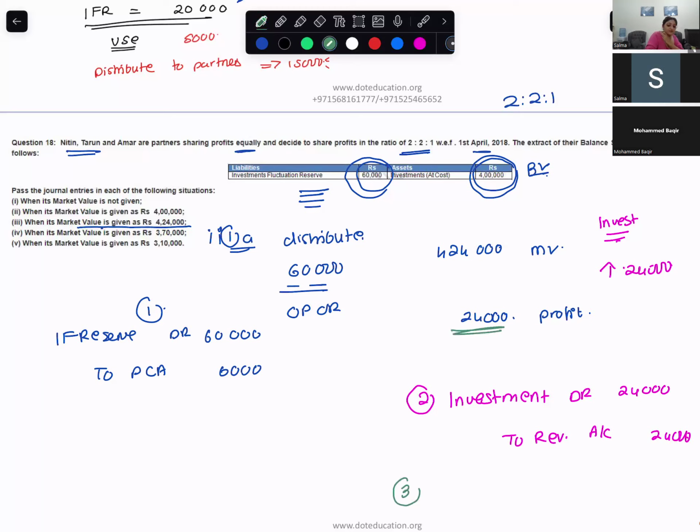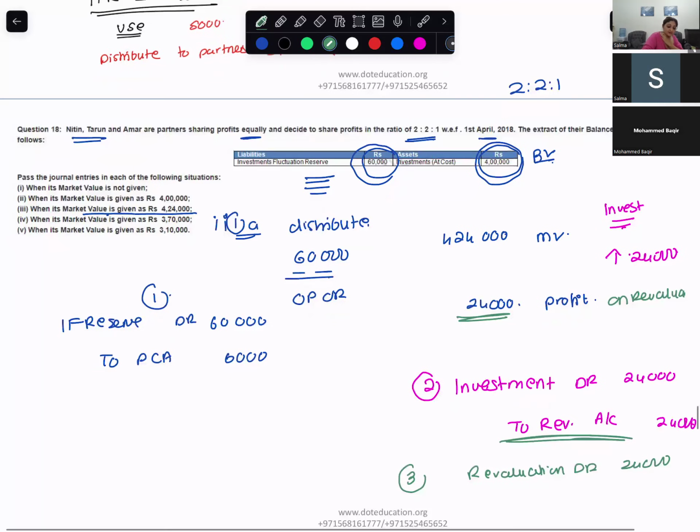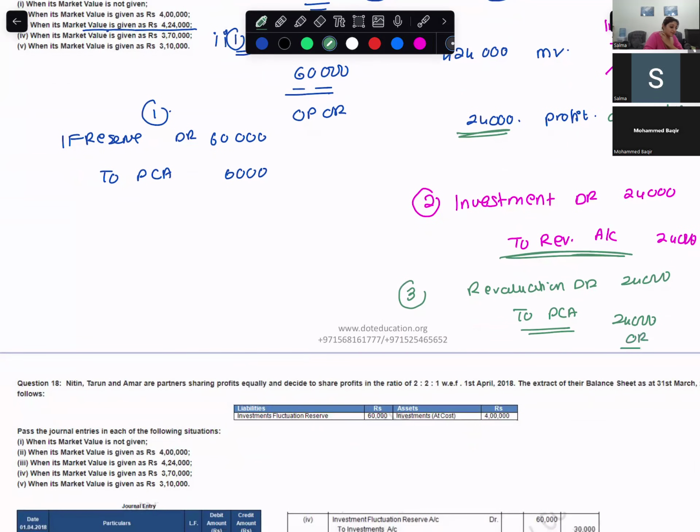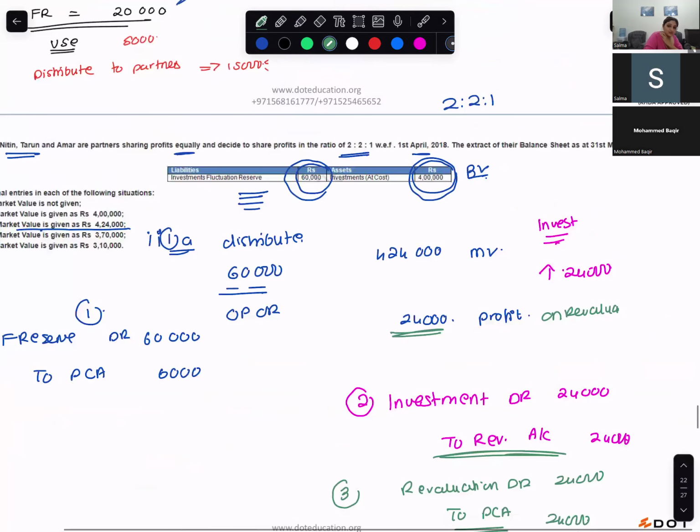There's a profit on revaluation, right? So this profit on revaluation will go to whom? To the partners. So this revaluation account would be debited by 24,000, and partners capital account would be credited by 24,000. In which ratio? In old ratio. That means in the ratio of 1 is to 1 is to 1.